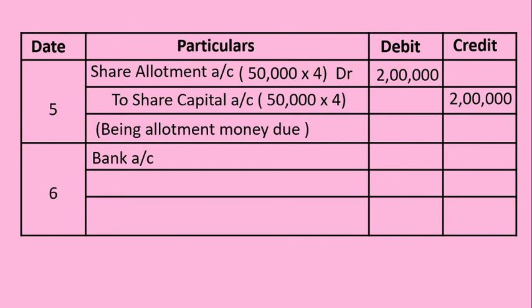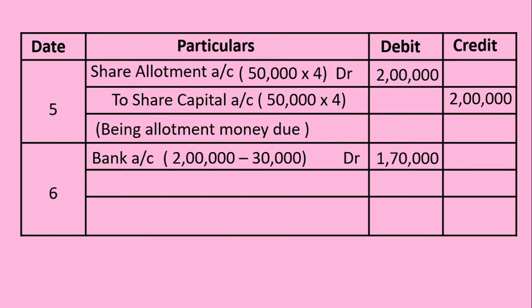Next, collection of allotment money. Bank account is debited with 1 lakh 70,000. See, one more calculation is given. 2 lakh is the total amount due, as the previous entry clearly indicates: 2 lakhs is the amount due towards allotment stage.